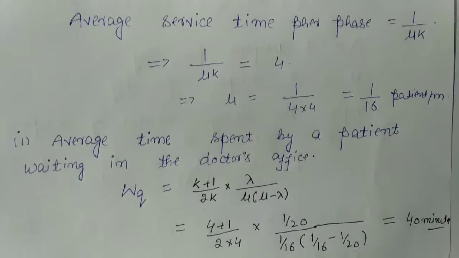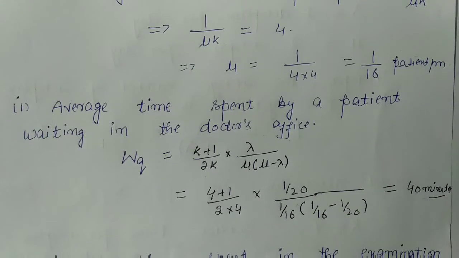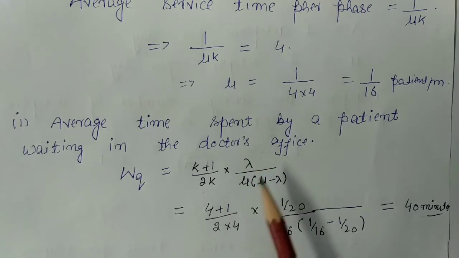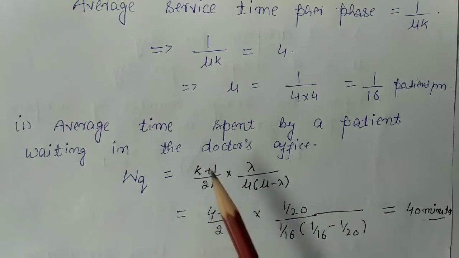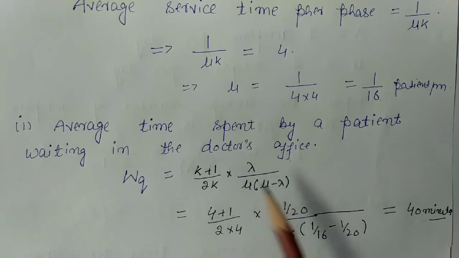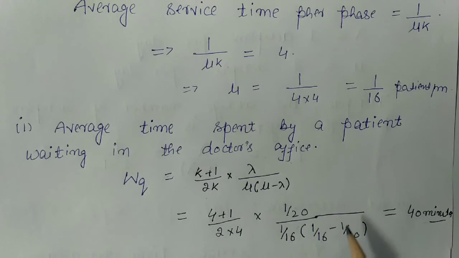Now let us calculate the first one. We have to find out the average time spent by the patient waiting in the doctor office. For this I will calculate the waiting time in the queue. Waiting time in the queue is (k+1)/(2k) into lambda upon mu into (mu minus lambda). Now k is equal to 4, so (4+1)/(2 into 4), lambda is equal to 1/20, mu is equal to 1/16, and mu minus lambda, that is 1/16 minus 1/20, which gives 40 minutes.